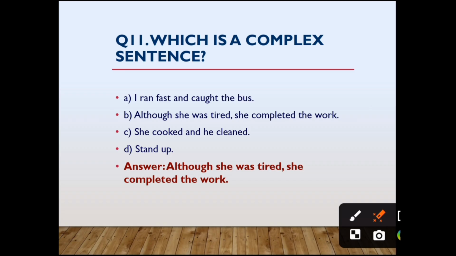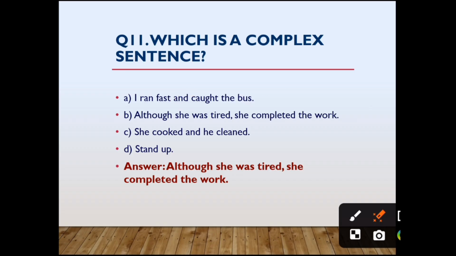I ran fast and caught the bus. Although she was tired, she completed the work. She cooked and he cleaned. Stand up. See here, and is used. And is a conjunction and this is a main clause, this is also a main clause. That is why this is not a complex sentence, it is a compound sentence.